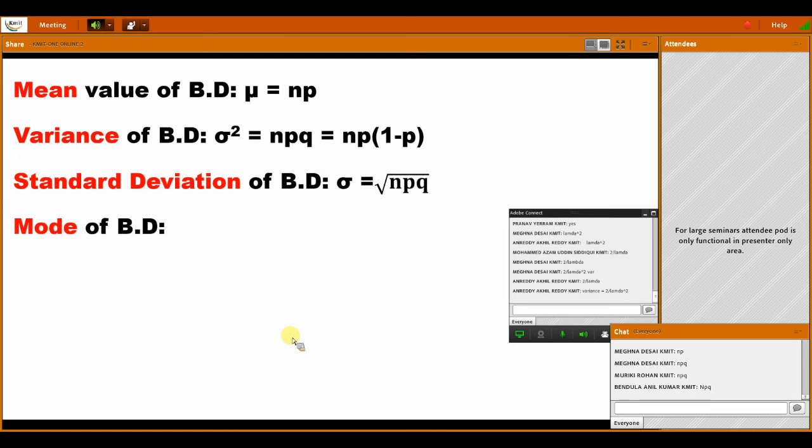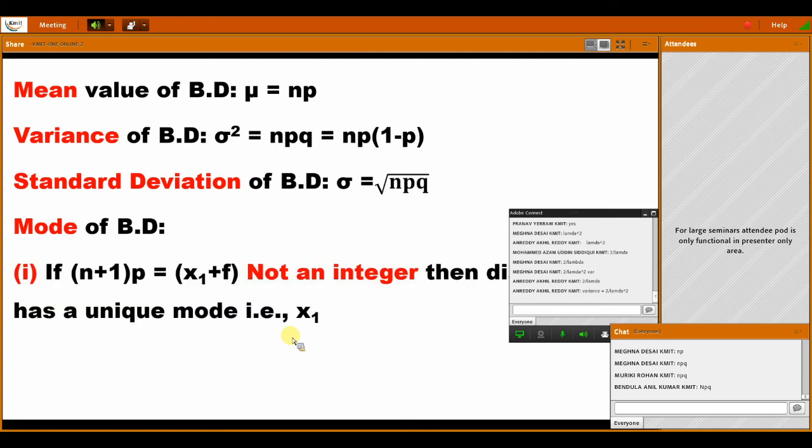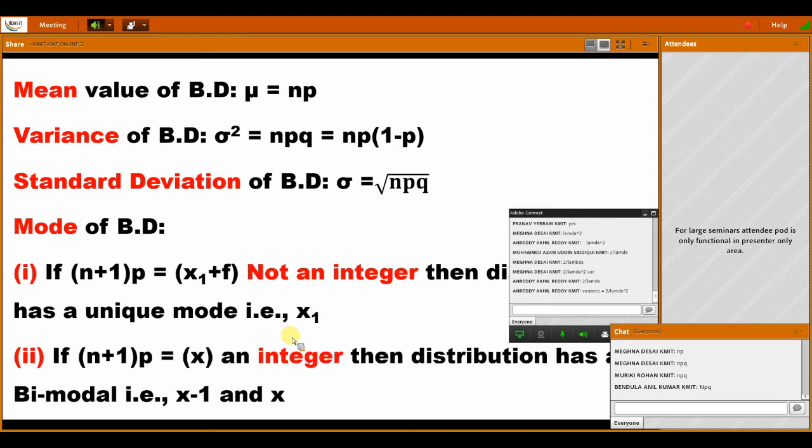Mean, variance, and standard deviation. Mean is equal to np, variance is equal to npq, standard deviation is equal to root over npq. Mode of the binomial distribution is (n plus 1) into p. If it is not an integer, then it is a unique mode. If it is an integer, then you get bimodal, both x and x minus 1. So if not an integer, then the x1 you get from (n plus 1) into p is the mode.